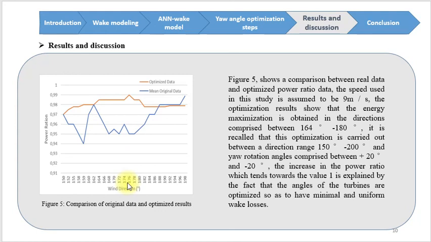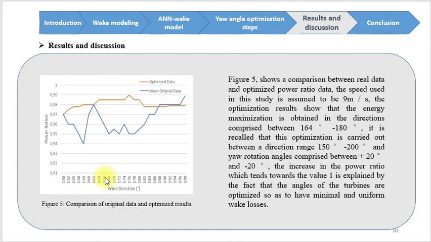It is recalled that this optimization is carried out in a direction range between 115 degrees and 200 degrees, and the yaw rotation angles between plus 20 degrees and minus 20 degrees.